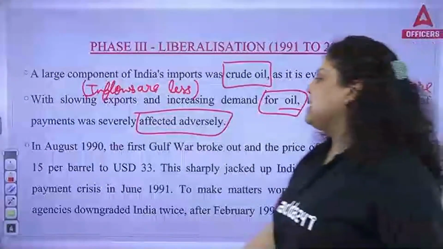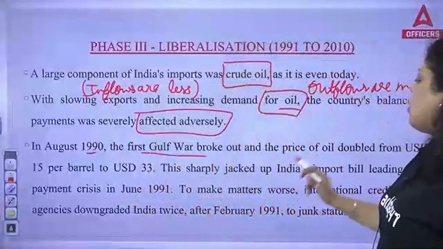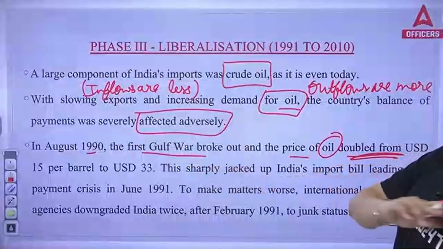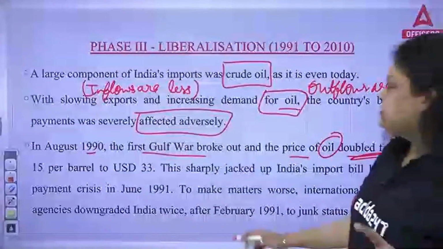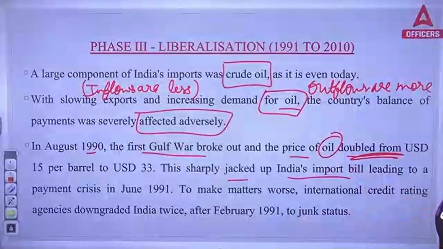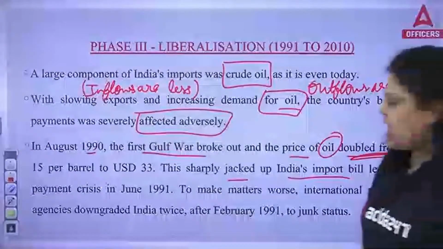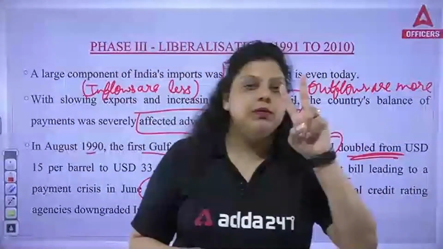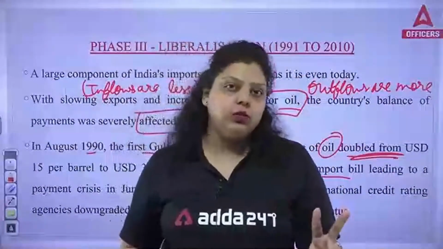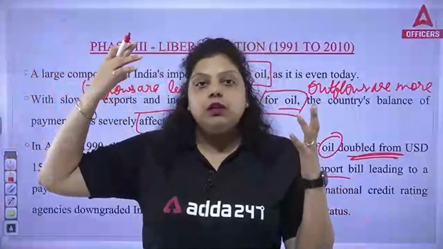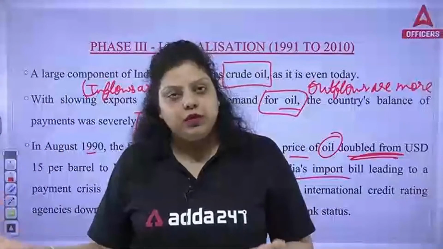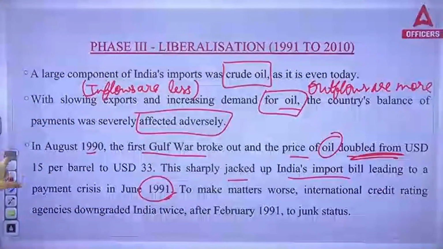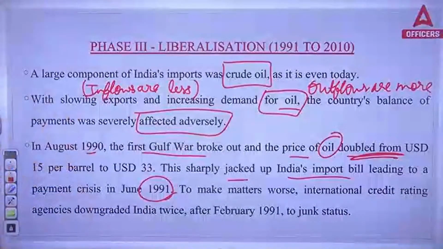So in August 1990, the first Gulf War broke out and the price of oil doubled from USD 15 per barrel to 33 USD per barrel. This sharply jacked up India's import bill, leading to a payment crisis in June 1991. This was one of the reasons we were left with foreign currency that could be used for only 2 weeks, or 14 days. After 14 days, we would not be able to pay for imports. This is one of the reasons we introduced the LPG policy.